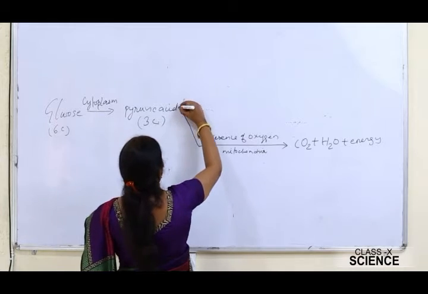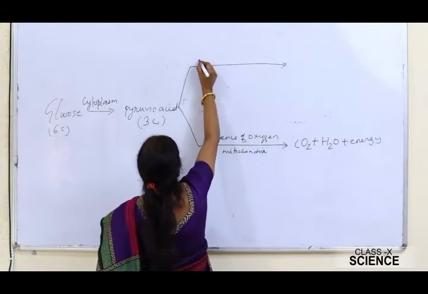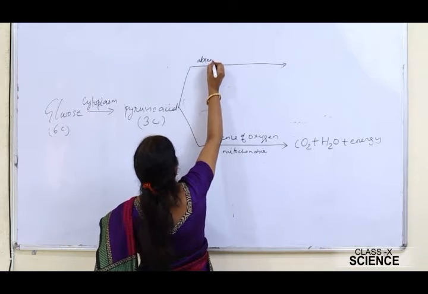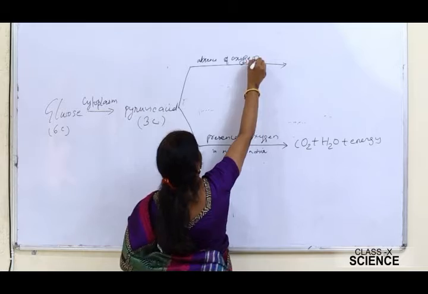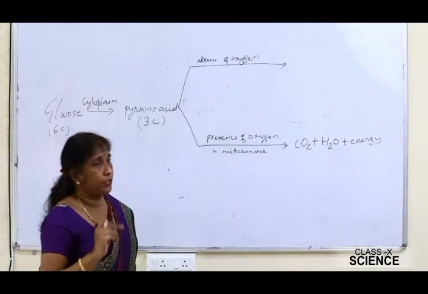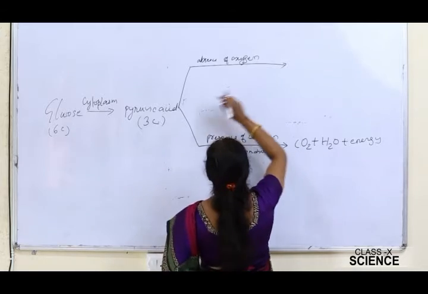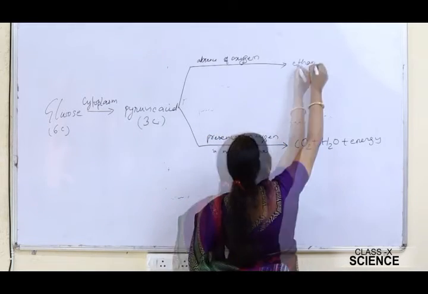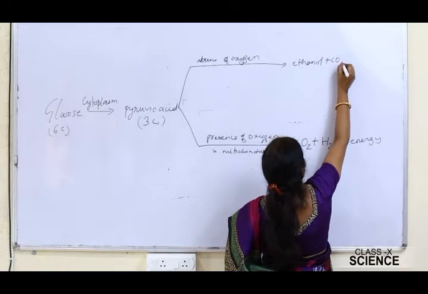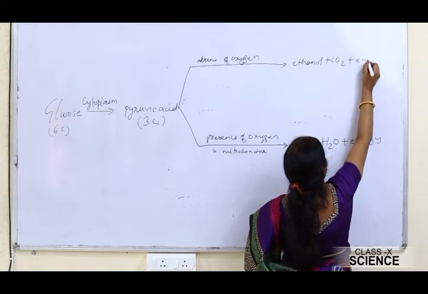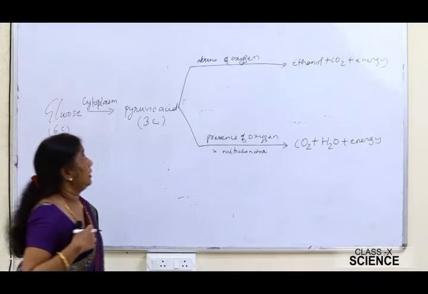Another possibility is if an organism is respiring in the absence of oxygen. At that time, the pyruvic acid will be broken down into ethanol, CO2, and energy will be liberated.